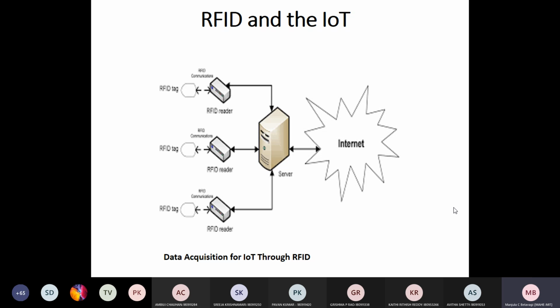What are the basic hardware used in RFID? That is readers and tags, isn't it? Readers and tags are the basic hardware used in RFID technology, isn't it?